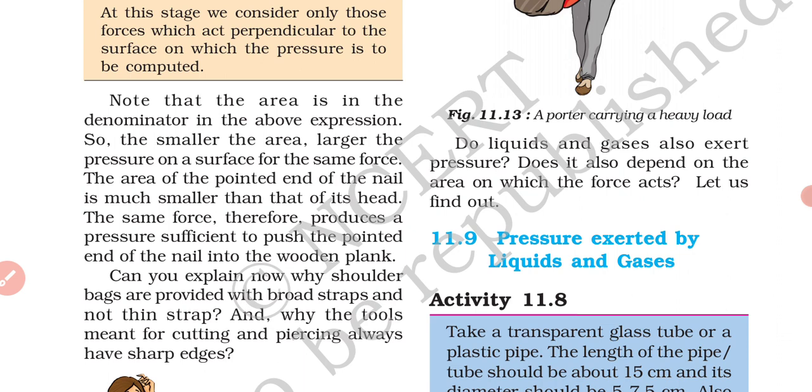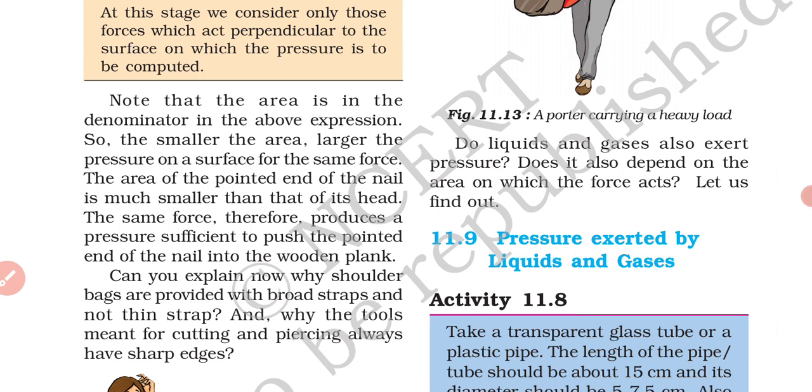Okay, so can you explain now why shoulder bags are provided with broad straps and not thin straps? See, school bags basically have wide straps. Why do they have wide straps? Because it is more comfortable to carry a heavy school bag which has wide straps.